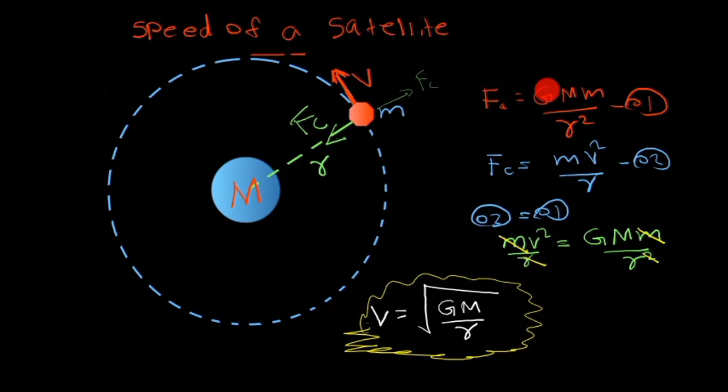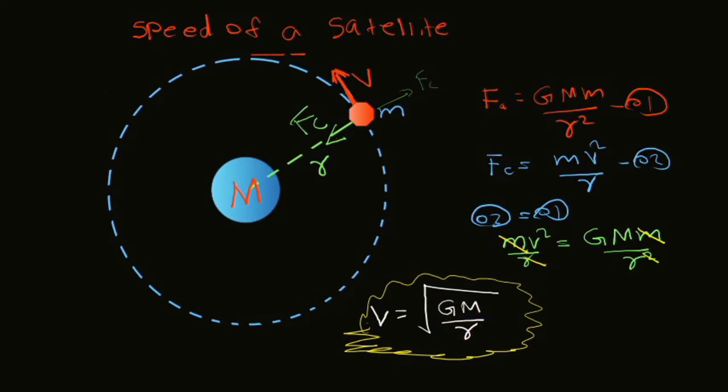The gravitational force is G M m over r squared, and the centripetal force is m v squared over r. We equate the two equations; the small m cancels off, and one r from each side. So the equation becomes simple: v equals the square root of G M over r. Remember this equation. This is really important and will be used again and again.